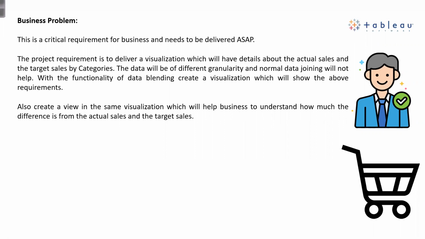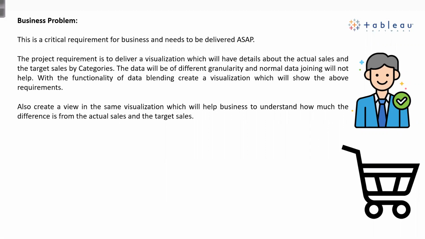If you remember, in the last session we discussed that when the data is coming from different data sources, for example, one of the sources is an Excel and the other source is an Oracle, then I will use data blending or cross database join. After Tableau 10.5, they came up with the cross database join concept.